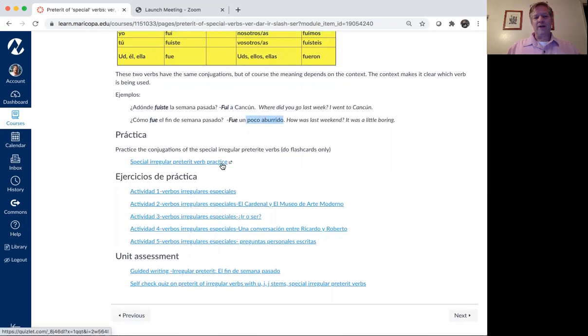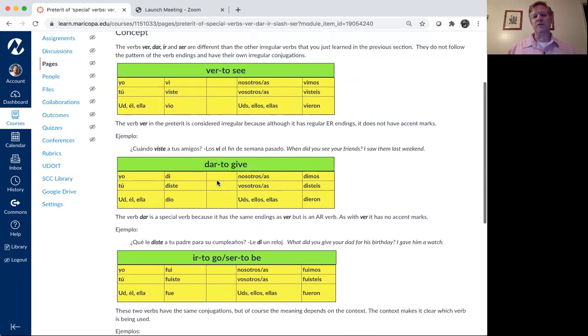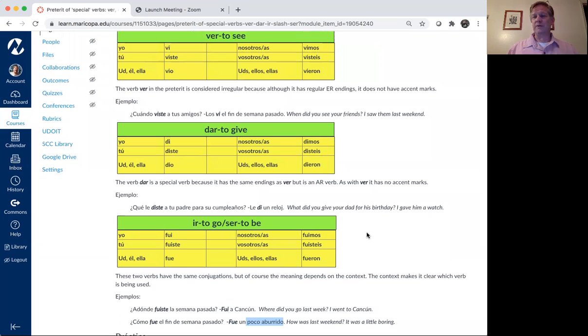So you have your practice here as usual and some exercises that you can do. Not many, not as many as the other verbs because there's not much you can do with only 4 verbs. But this wraps up your preterite conjugation studies, and from here on you'll be using all of these forms.